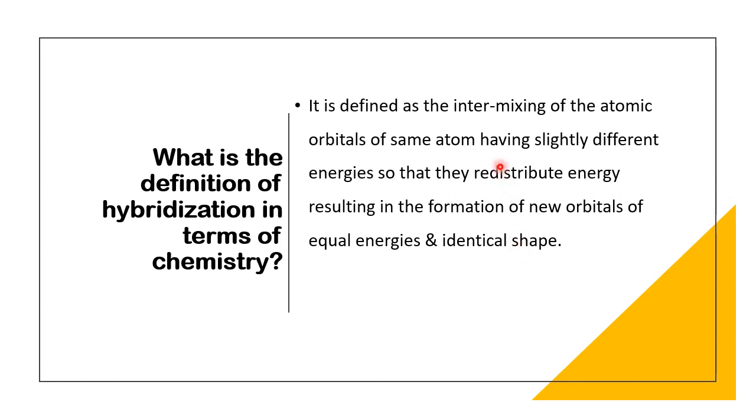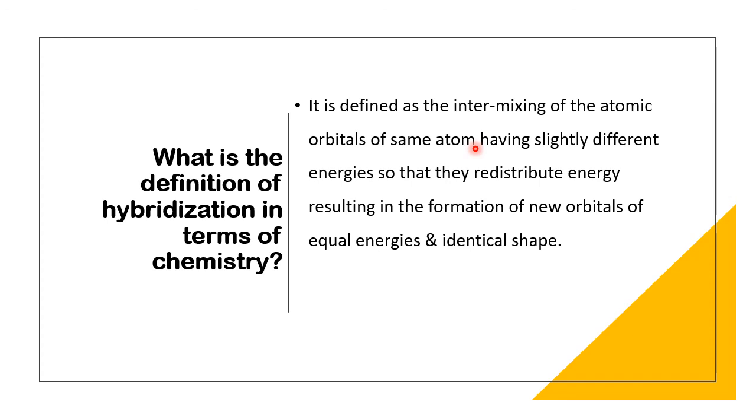So hybridization in chemistry means what? See, till now we understood what is meant by hybridization. It is something about mixing. Okay. Now here in chemistry, what are we mixing? We are mixing atomic orbitals. What are atomic orbitals made up of? Electronic clouds. That means we are mixing the two electronic clouds in a simple way.